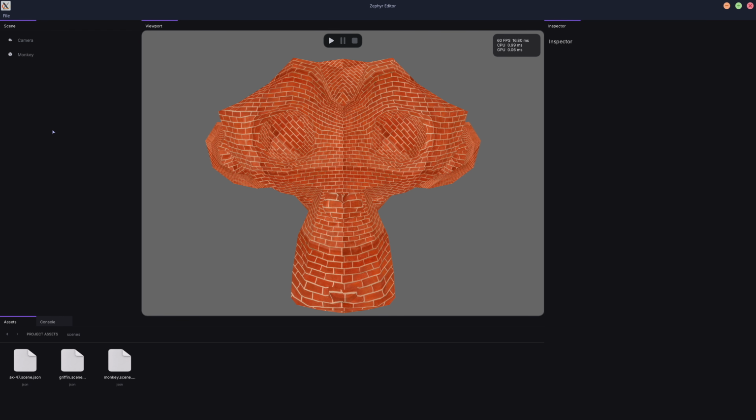The next thing we split into is views. We have the scene hierarchy on the left over here.